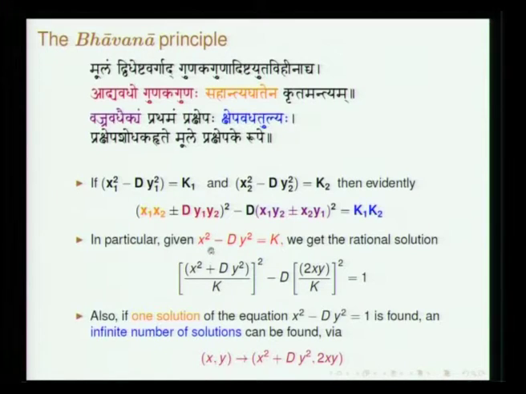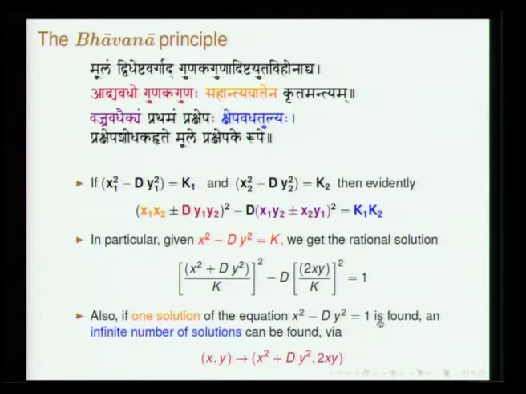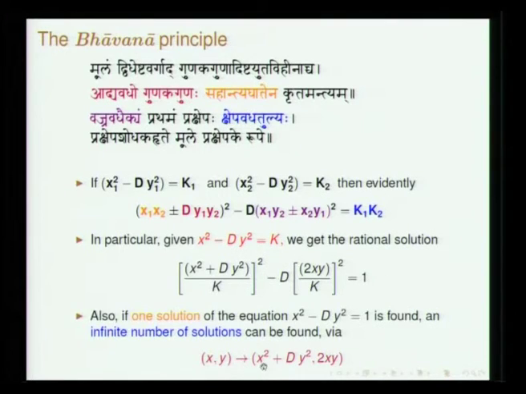Suppose you have x1 is equal to x2, y1 is equal to y2, which means you are doing Bhavana of the same equation with itself. If you do that, then you will get an equation of this form, and that is what is stated here. And if one finds a solution to this, suppose you find one solution which satisfies x square minus dy square is equal to 1, then by the Bhavana principle, what is most important to understand here is that you can move from x, y to x square plus dy square and 2xy.